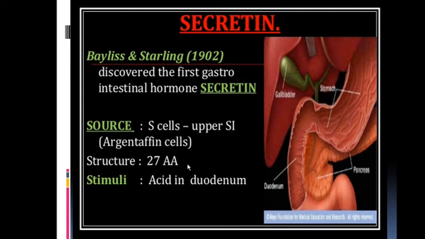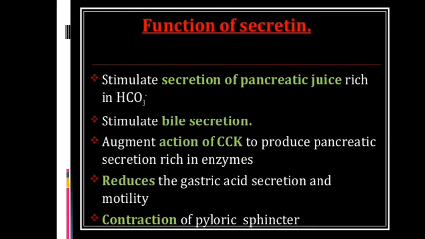Structure: 27 amino acids. Stimulated by acid in the duodenum. It stimulates secretion of pancreatic juice rich in bicarbonate. Cholecystokinin secretes pancreatic juice rich in enzyme. Here secretin stimulates secretion of pancreatic juice rich in bicarbonate. It stimulates the bile secretion. How? By acting on the liver.